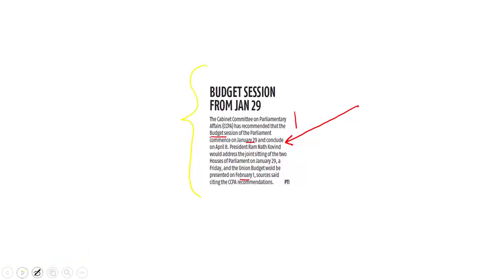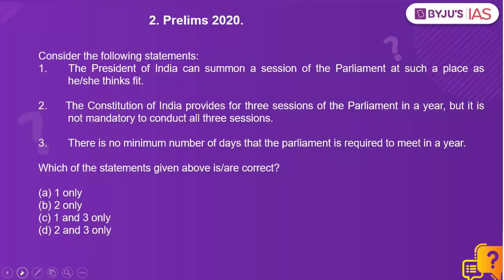Let's look at question number 2. Question number 2 we have taken from Prelims 2020 so that you have an idea how questions are framed by the Union Public Service Commission. Consider the following statements. Number 1, the President of India can summon a session of the Parliament at such a place as he or she thinks fit. This statement is correct.